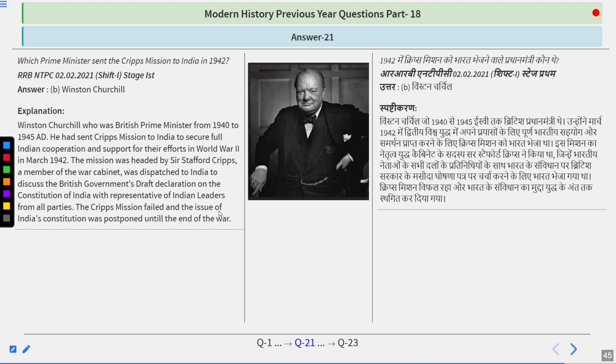The Cripps mission failed and the issue of India's constitution was postponed until the end of the war. After the Cripps mission, Gandhiji started the Quit India movement, and during that time Gandhiji was imprisoned at the Aga Khan Palace in Pune.